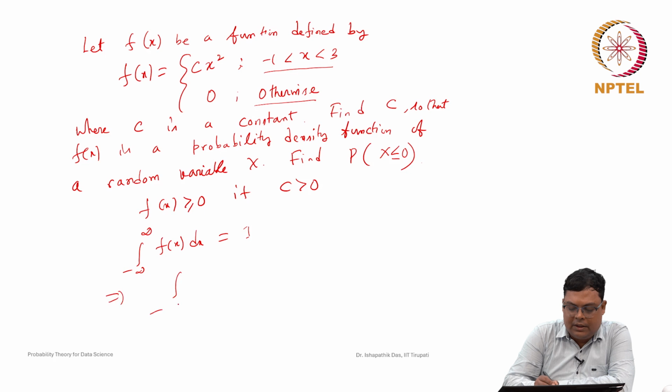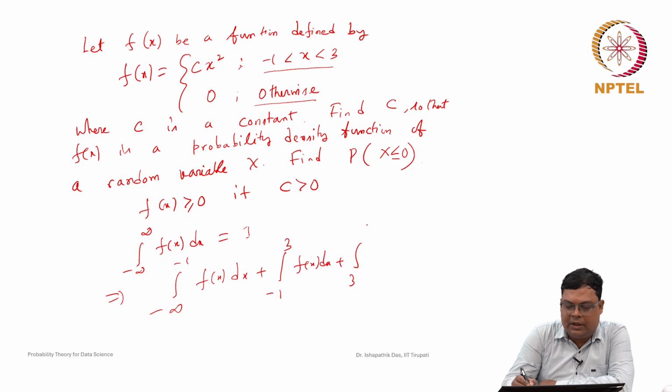This implies the integral from minus infinity to minus 1 of f(x) dx, plus the integral from minus 1 to 3 of f(x) dx, plus the integral from 3 to infinity of f(x) dx, is equal to 1.